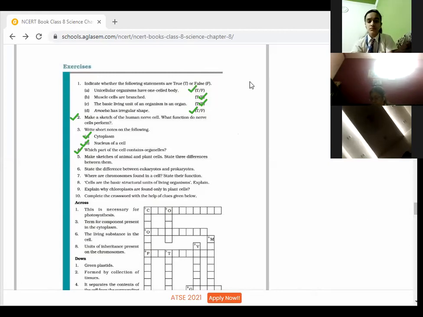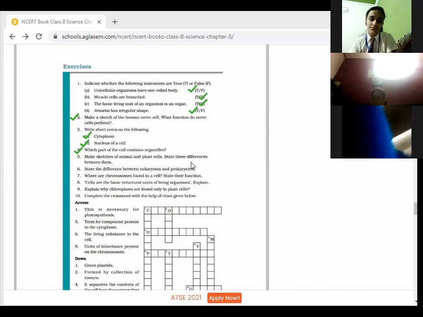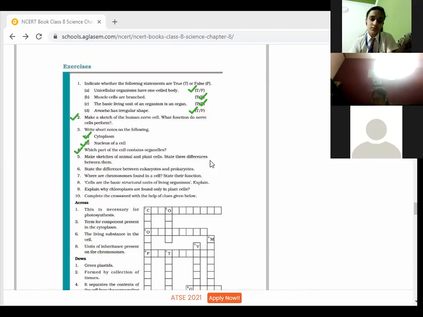Ma'am, plant cell covers 90% of it and animal cell doesn't. Okay. Yes. Ma'am, plant cell has cell wall and animal cell does not have it, only a cell membrane. Yes, the additional wall in the plant cell is not there in the animal cell. Vacuoles. You can give the difference between the vacuoles. Size of vacuole is much larger in the plant cell as compared to the animal cell.